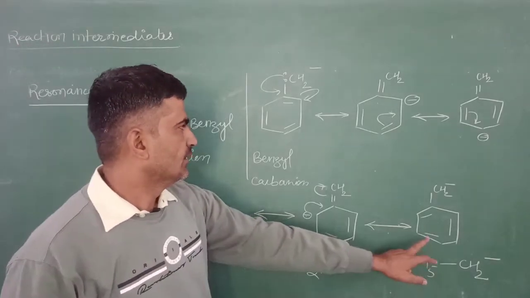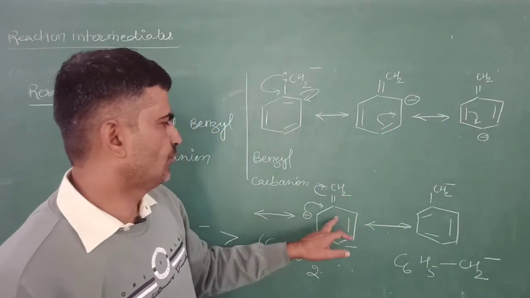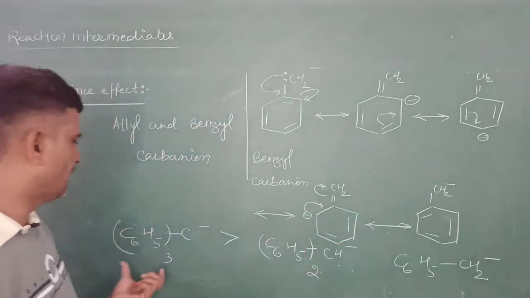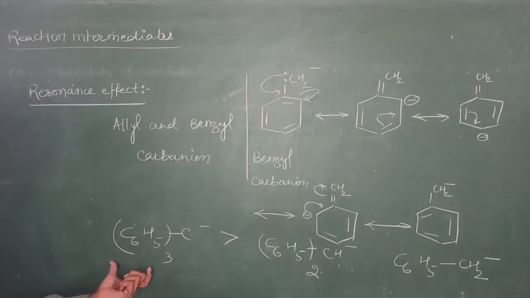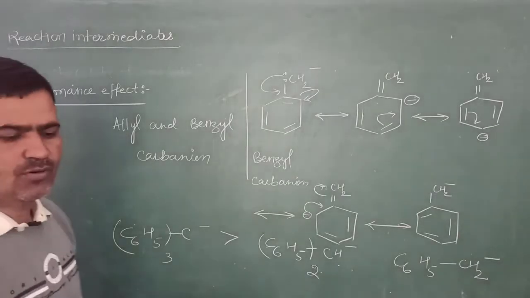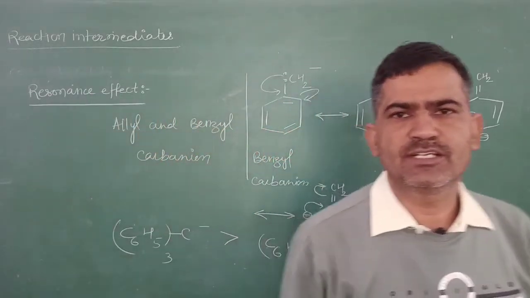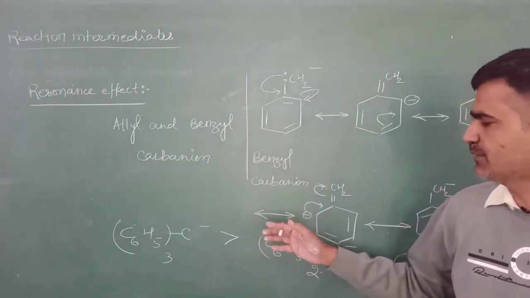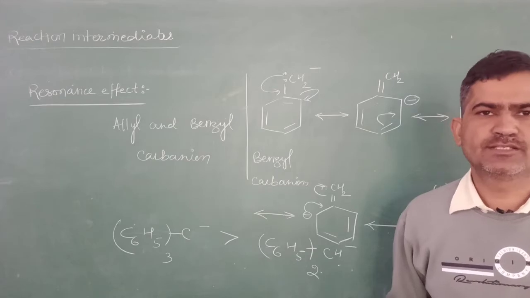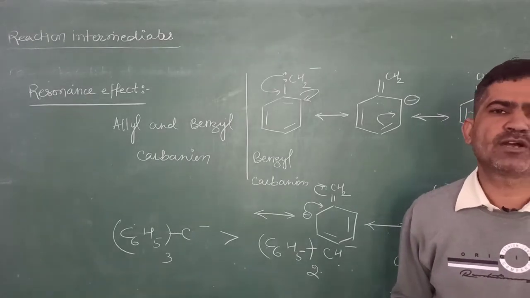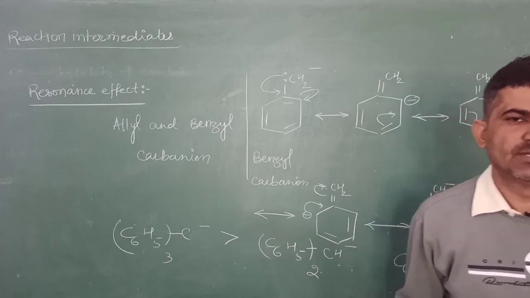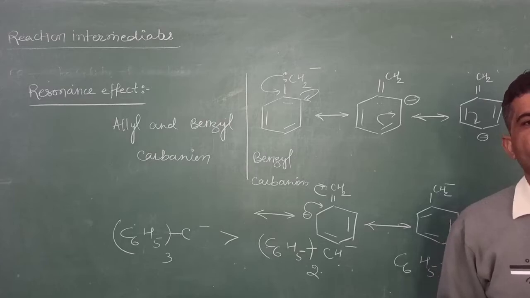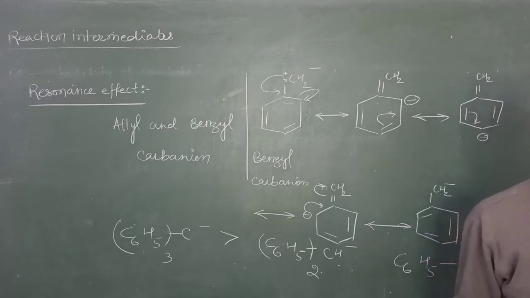In that, 4 structures are present. In that, 8 structures are present, and there are 12 structures present in this triphenyl carbanion. So as the number of resonating structures increases, the stability of a carbanion increases. In this way we understand the stability of a benzyl carbanion. The stability of the benzyl carbanion is due to the delocalization of the electrons from carbon to the benzene ring. The electrons are not accumulated at the carbon atom. That's why its stability increases.